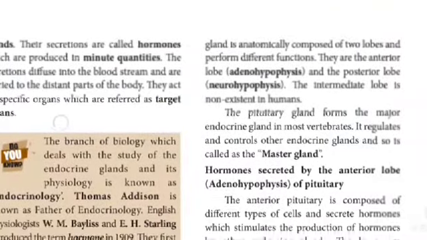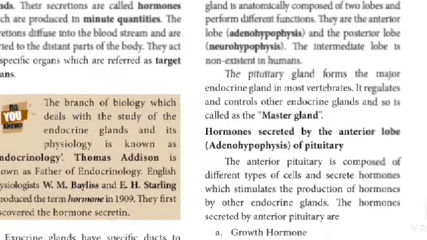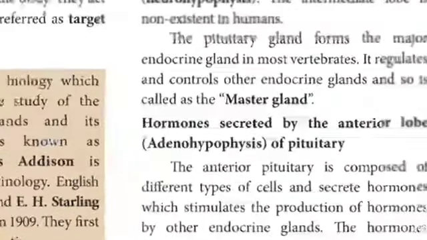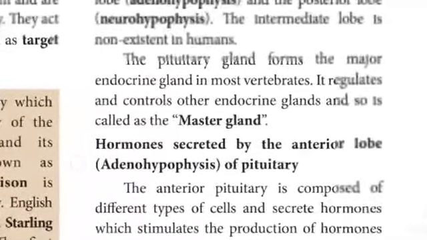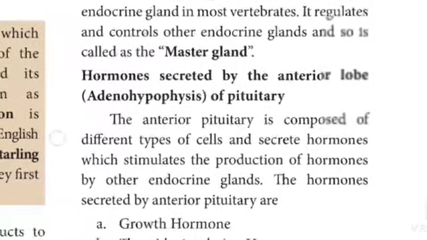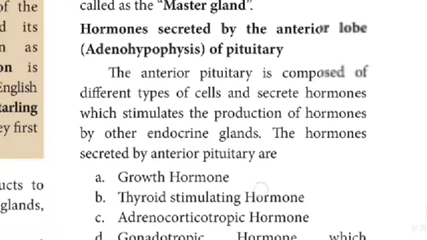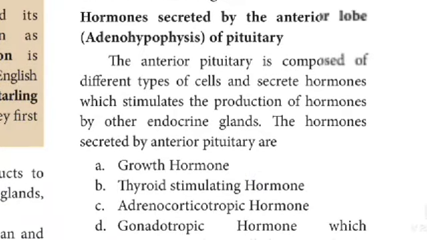Hormones secreted by the anterior lobe, adenohypophysis, of the pituitary. The anterior pituitary is composed of different types of cells and secretes hormones which stimulate the production of hormones by other endocrine glands.